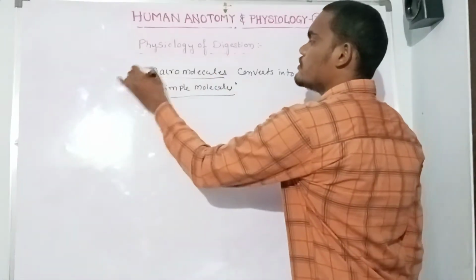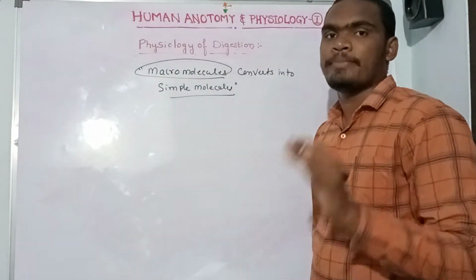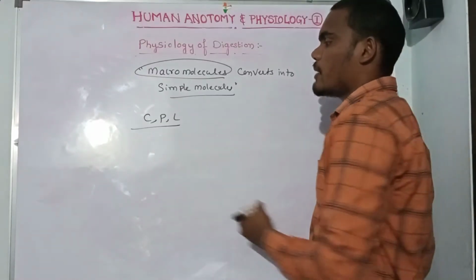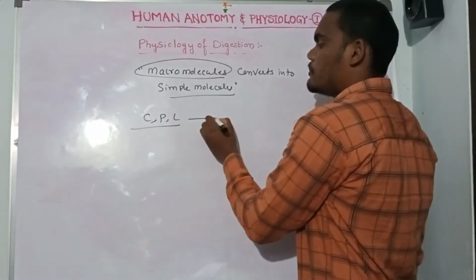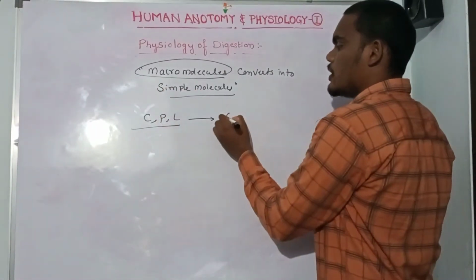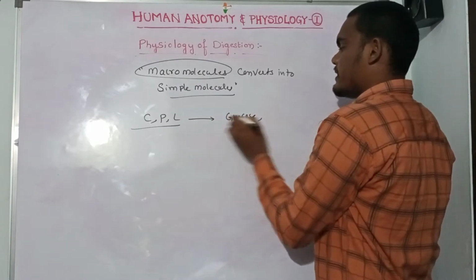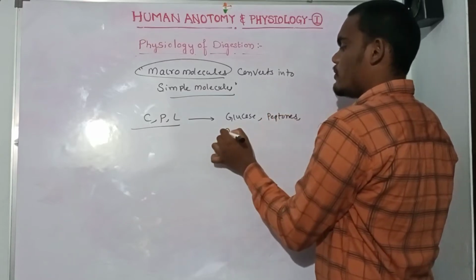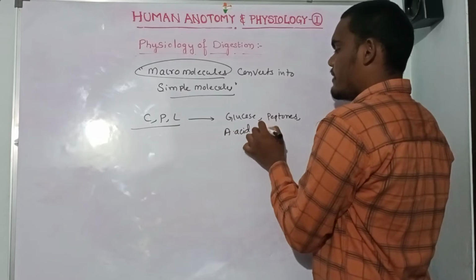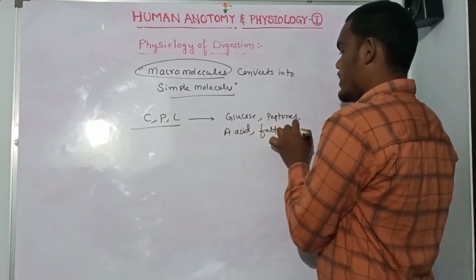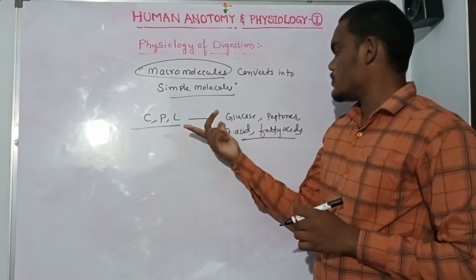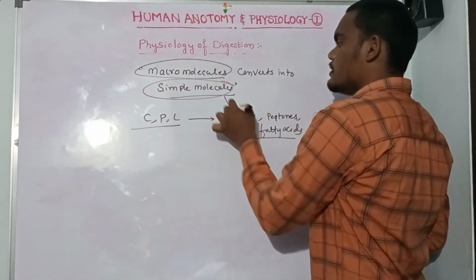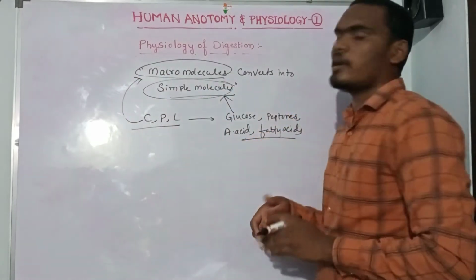So what are macromolecules? Macromolecules means carbohydrates, proteins, lipids. The end products are simple molecules like glucose, peptones, amino acids, and fatty acids. These are simple molecules. Large molecules are called macromolecules.